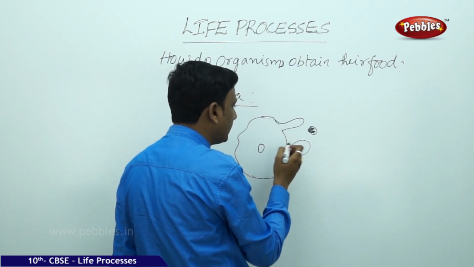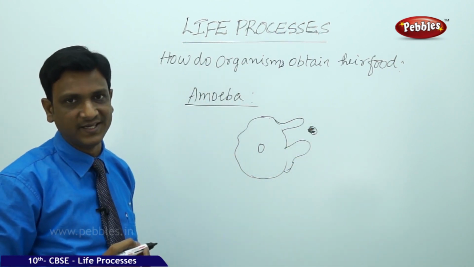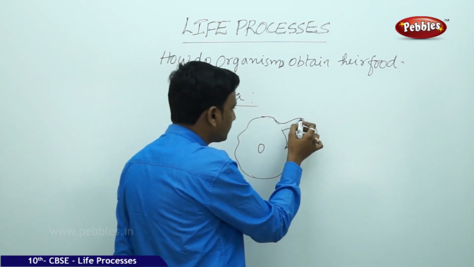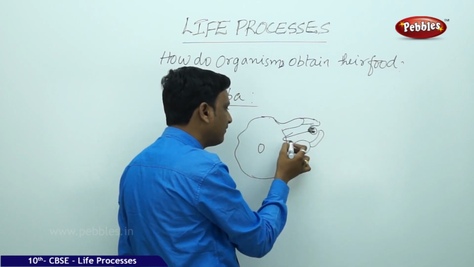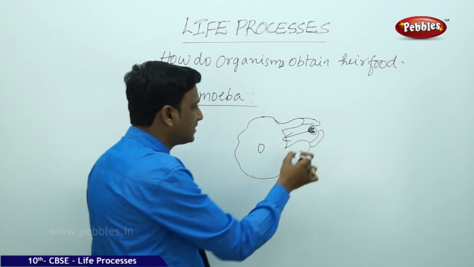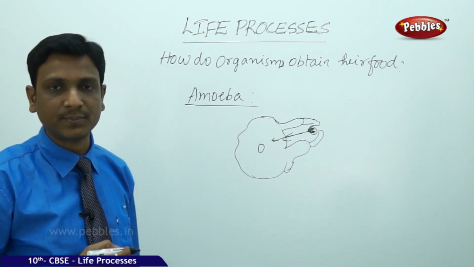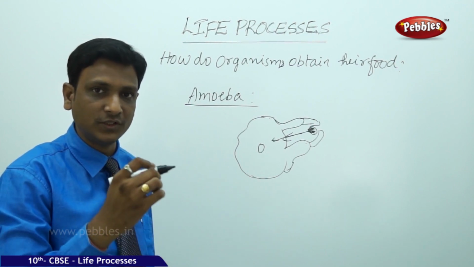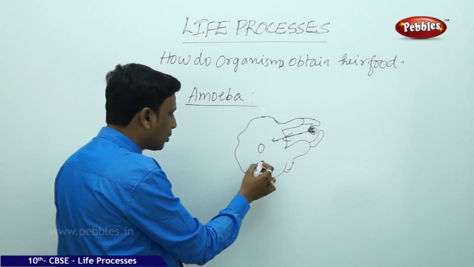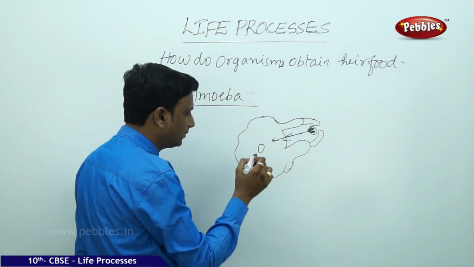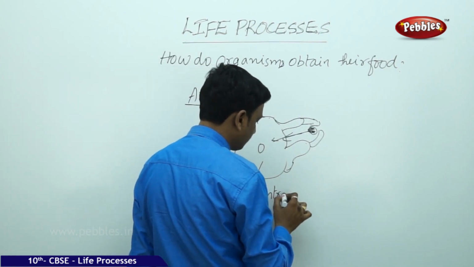The cell membrane is folded like this and it gives out some projections called pseudopodia, false feet. So these protrusions or extensions encircle the food like this. So the food is engulfed by the amoeba. In this way, the food is brought into the cell. Inside the cell, enzymes are present to digest the food, that means to convert the food into useful materials. And the undigested food is sent out of the body surface through contractile vacuoles.